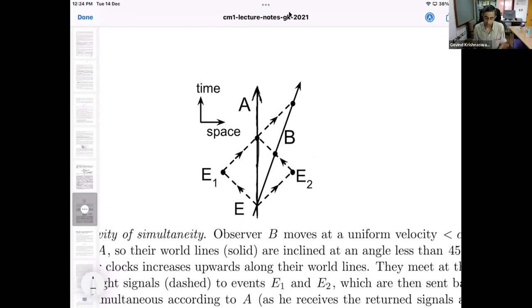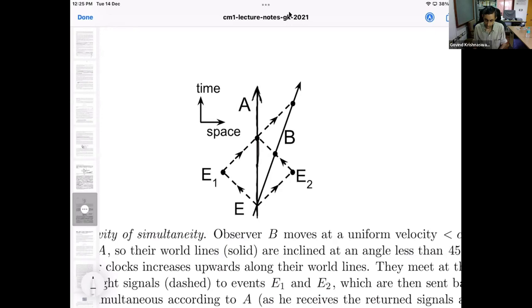Now B is moving relative to A. Let us suppose that B and A meet at some place. B is walking on the road and A is standing at a point on the road, so B would meet A at some point of time.